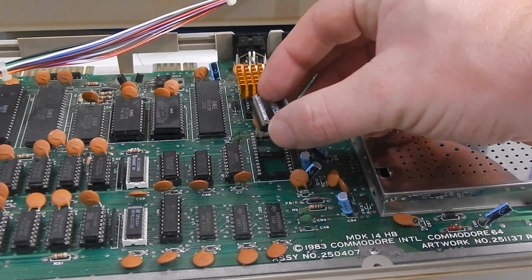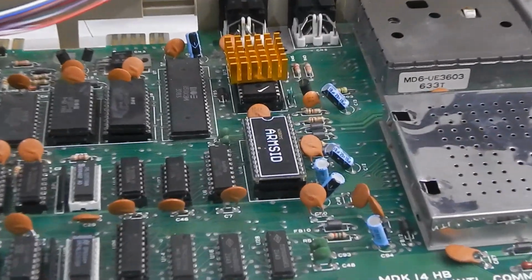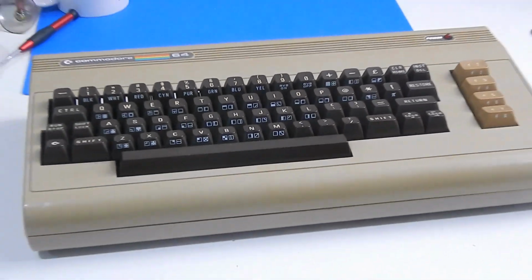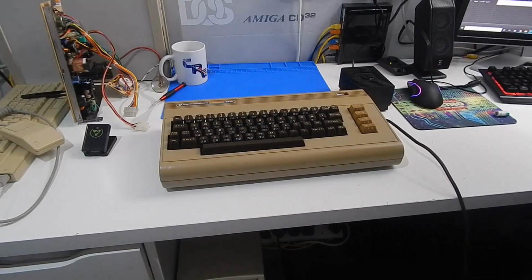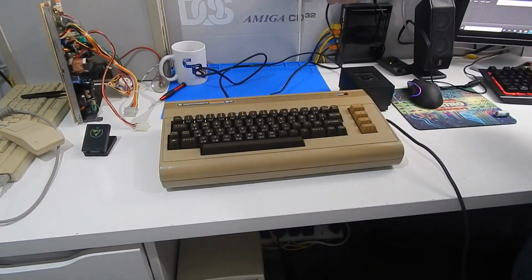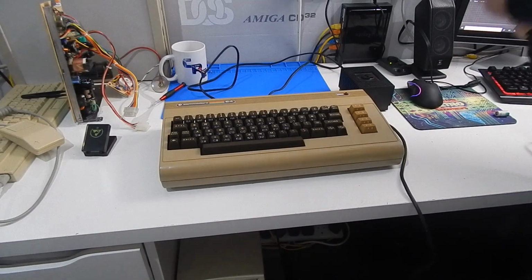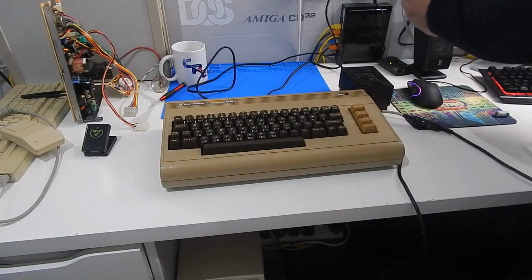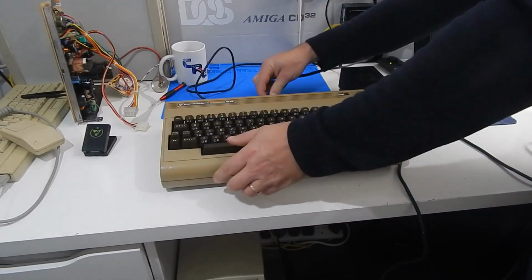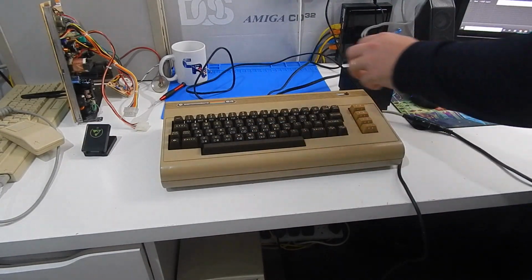And some of you felt that the sound generated perhaps wasn't as full as what you would get from the original chip. Since releasing that video, there's been an update to the firmware, and one of the features of this chip is that it allows us to update that firmware from within the Commodore 64. So in this week's video, we're going to try and update that firmware. We'll take a quick look at the configuration program, and some of you wanted to hear how this chip handles samples, so let's put that to the test also.